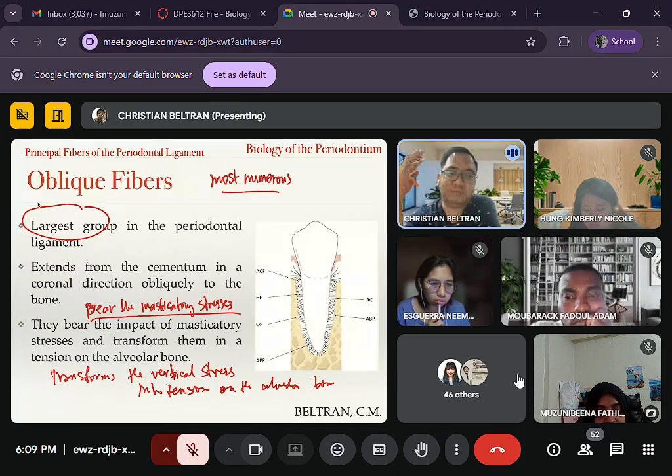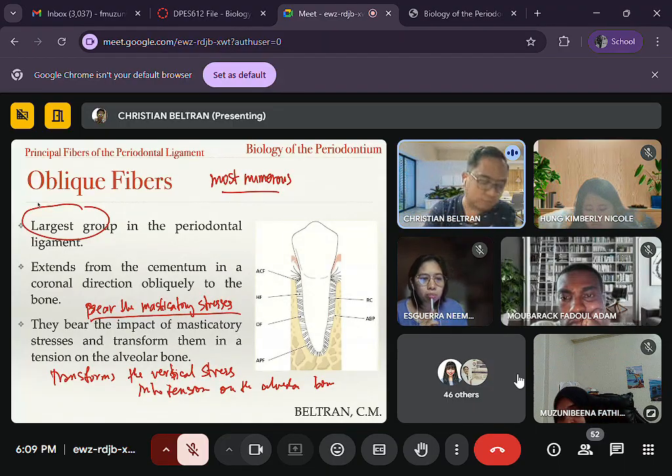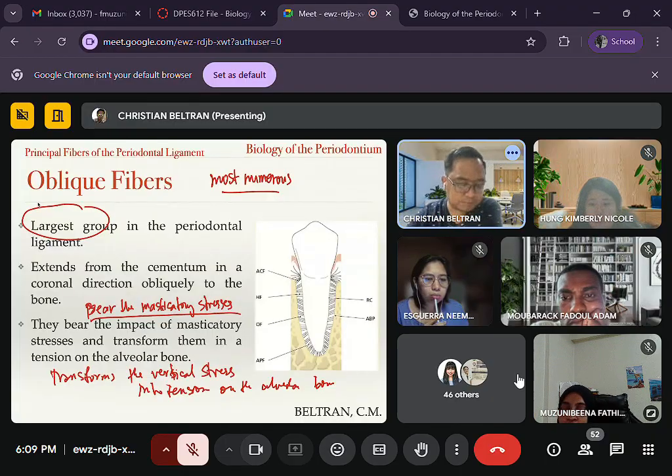However, they can only absorb a certain shock, di ba? It has a limit. If you exceed the limit, what would happen? You would have trauma from occlusion na. Okay? So you should not exceed the limit.